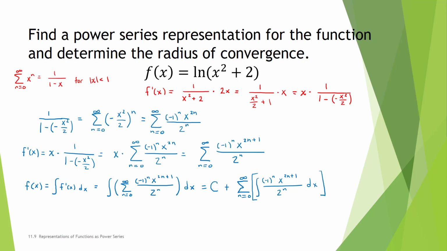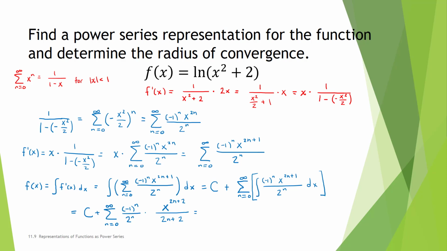Now, finding the antiderivative of each term, the negative 1 to the n is a constant, the 2 to the n in the denominator is a constant, and I'm using the power rule. So I end up with x to the 2n plus 2 divided by 2n plus 2.